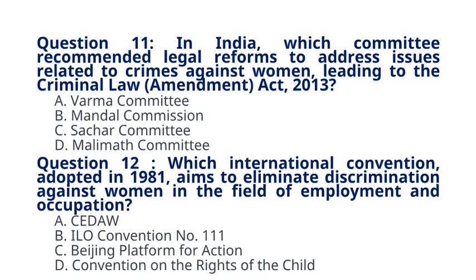Question 12. Which international convention, adopted in 1981, aims to eliminate discrimination against women in the field of employment and occupation? A. CEDAW. B. ILO Convention number 111. C. Beijing Platform for Action. D. Convention on the Rights of the Child. The correct answer to question 12 is option B. ILO Convention number 111. Explanation: International Labour Organization (ILO) Convention number 111 addresses discrimination in employment and occupation.